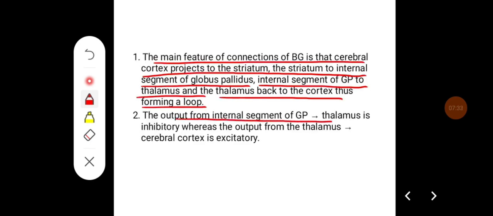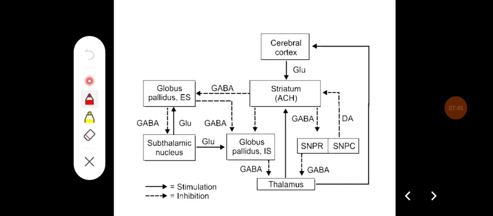The output from the internal segment of globus pallidus to the thalamus is inhibitory, whereas the output from the thalamus to the cerebral cortex is excitatory. So here, what happens in the basal ganglia is there are two pathways, the direct pathway and the indirect pathway. The direct pathway comes from the cerebral cortex to the striatum to the globus pallidus, then back to the thalamus. It is usually excitatory in nature, because cerebral cortex to striatum is glutaminergic, striatum to globus pallidus is inhibitory, and globus pallidus internus to the thalamus is inhibitory.